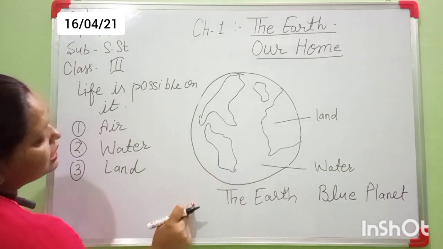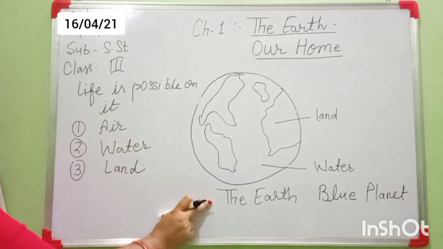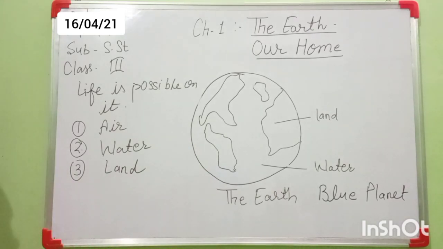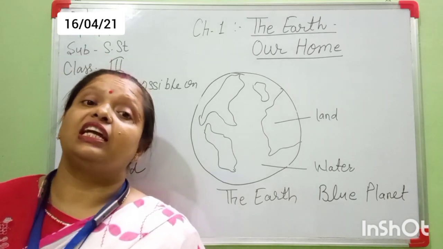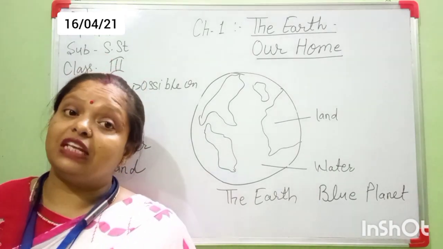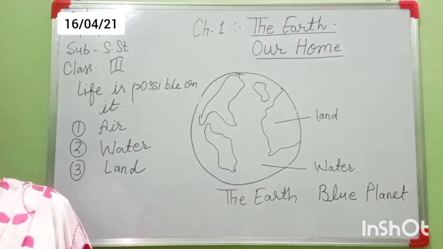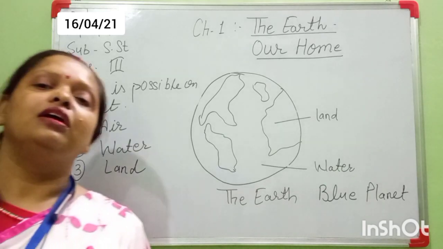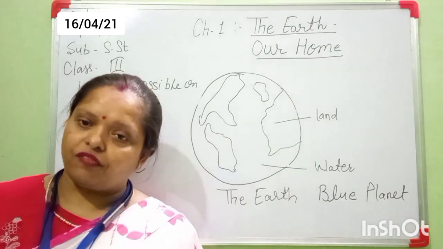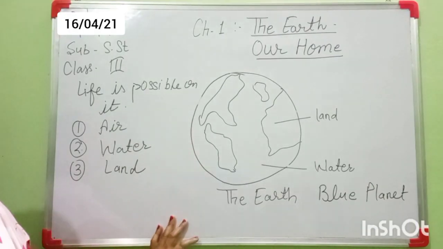And human beings and animals and plants need air to live. It means all living things need air to live. Okay, and the earth is surrounded by a layer, tell me, it is called atmosphere. Okay, I hope all things are clear now.